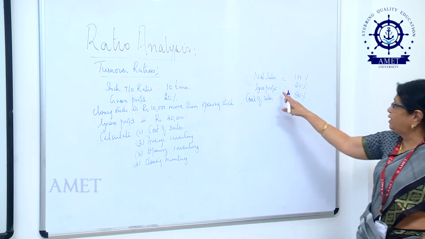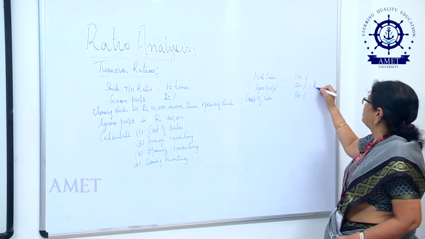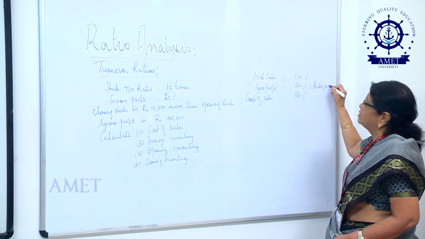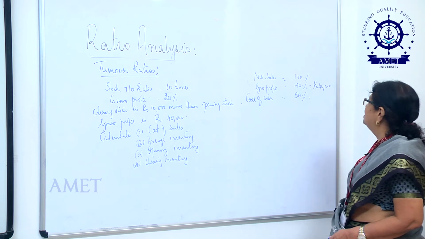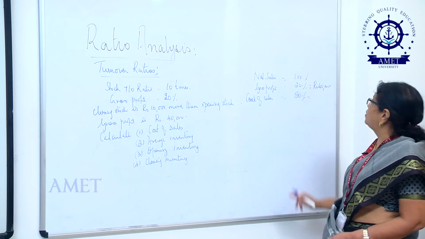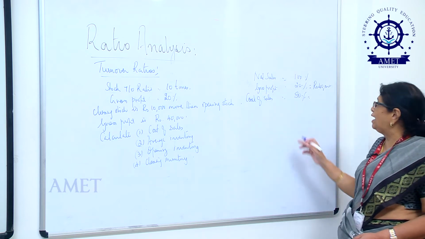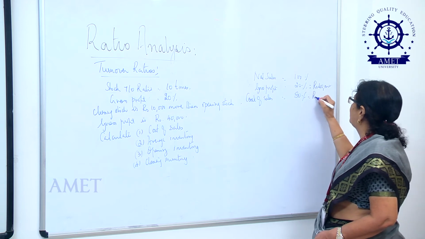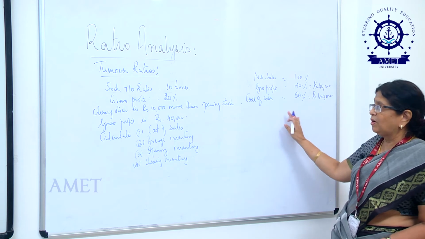Now, I know that gross profit is 20% and it amounts to rupees 40,000. Therefore, very easily I can find out my cost of sales. If 20% is equal to 40,000, 100% will be equal to 2 lakhs and this 80% will be equal to 1,60,000. So, I have got my cost of sales.